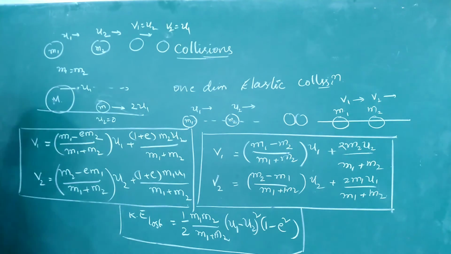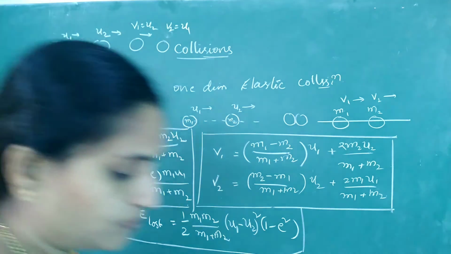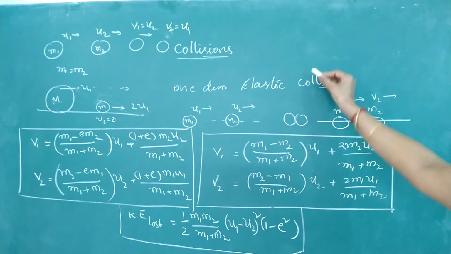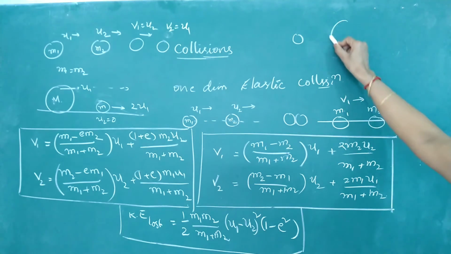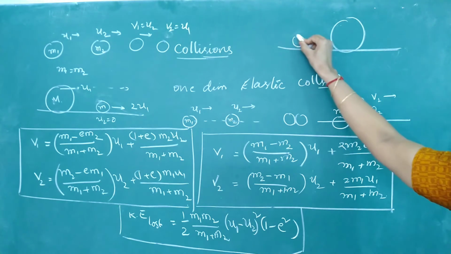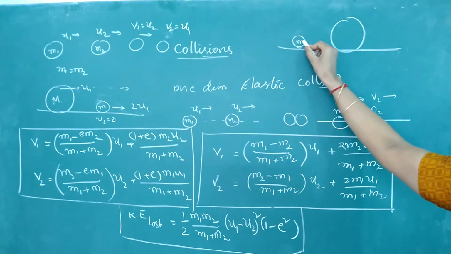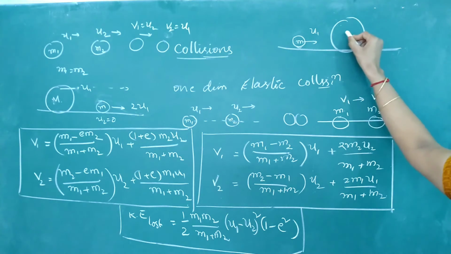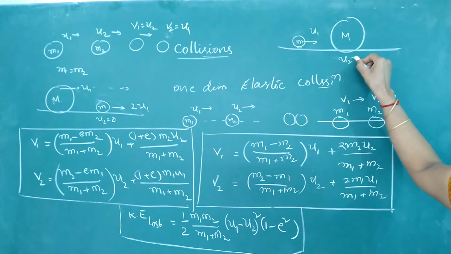Now reverse. What would happen in this case? If a lighter body comes and collides with a heavier body at rest. I'll take the first object as very light, moving with a speed u1, and this one is initially at rest.